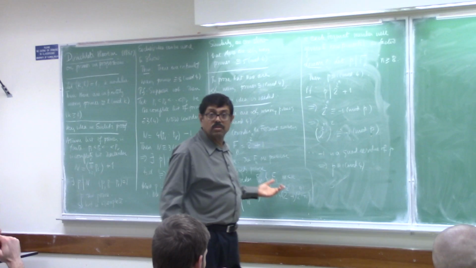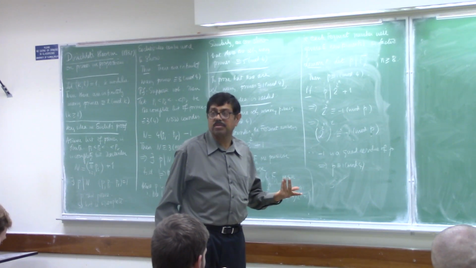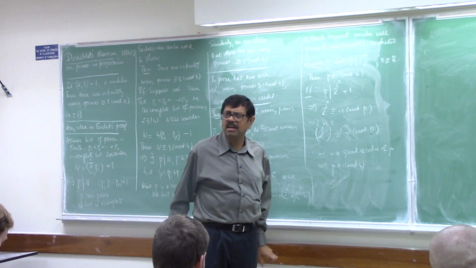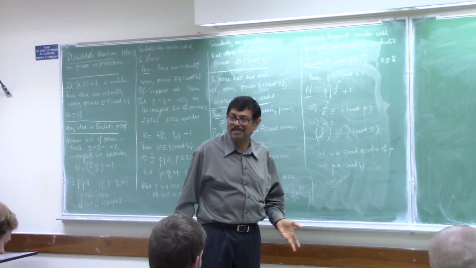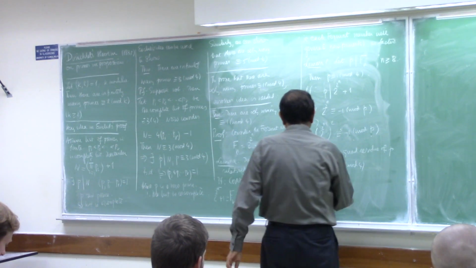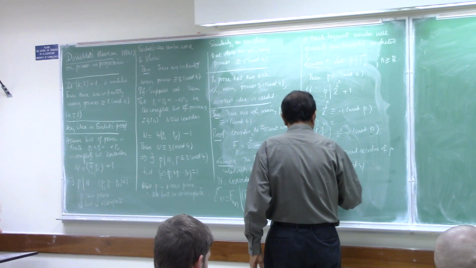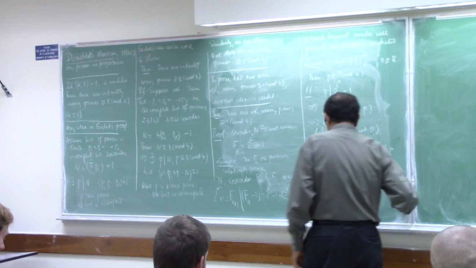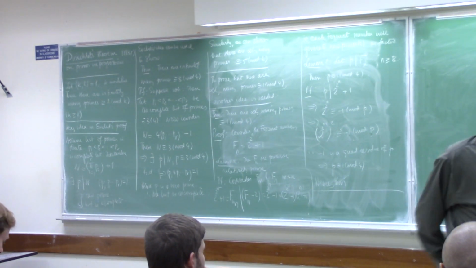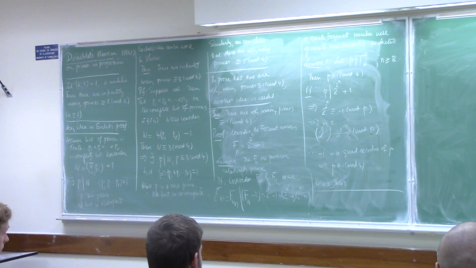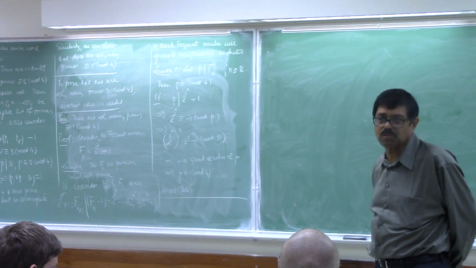Done. So the two lemmas together imply the theorem. So that's why I say you need some sort of an idea to prove the infinitely many primes 1 mod 4, and a deeper idea to prove 1 mod 8 and so on. Okay, so hence theorem. I think this is a nice proof. This is not the proof usually given in books. It's given, I think, as an exercise in Niven and Zuckerman.